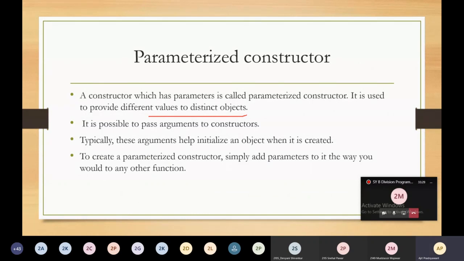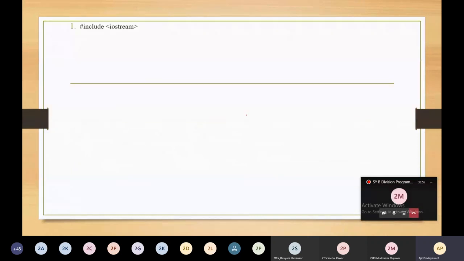To create a parameterized constructor, simply add parameters to it the way you would to any other function. It is similar to passing parameters to a function. In a similar way, you have to pass the parameters to the constructor. When you define the constructor's body, use the parameters to initialize the values. With the help of an example, I am going to explain this parameterized constructor.